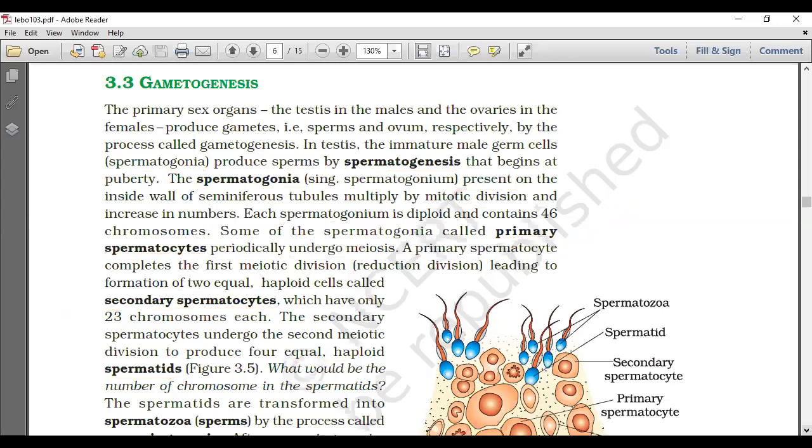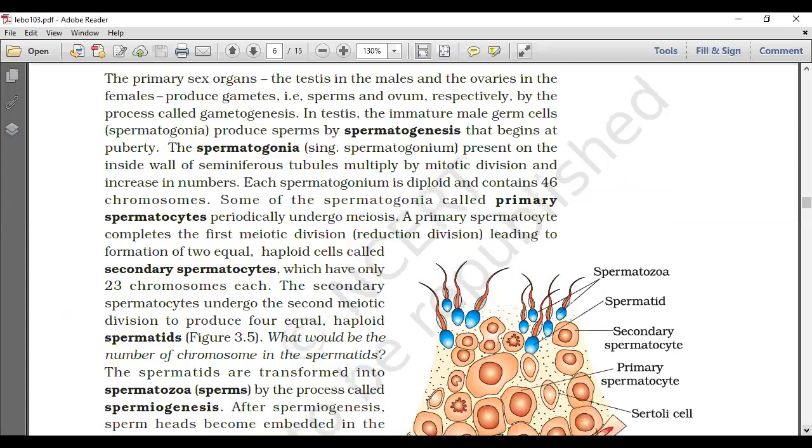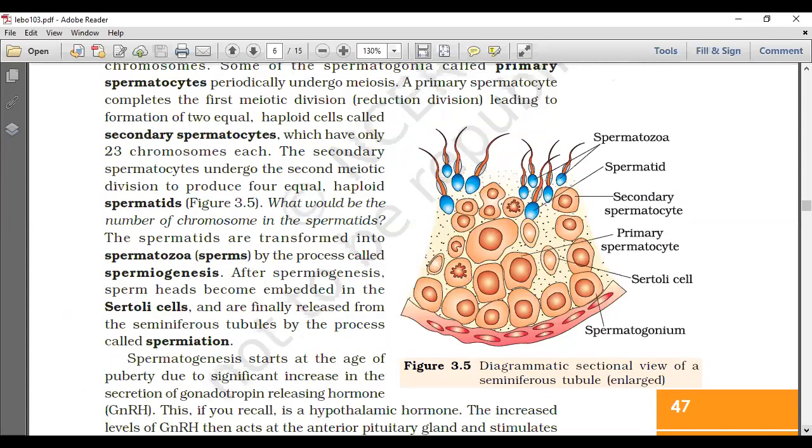What would be the number of chromosomes in a spermatid? Definitely we can say haploid. The spermatids are transformed into spermatozoa by the process called spermiogenesis. So what is spermiogenesis? The transformation of spermatids into spermatozoa is called spermiogenesis.